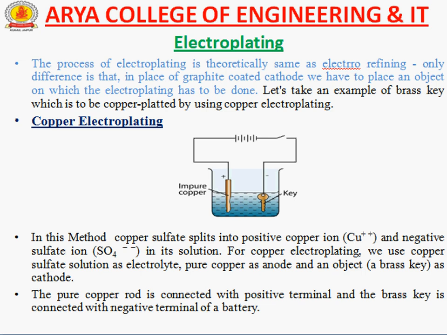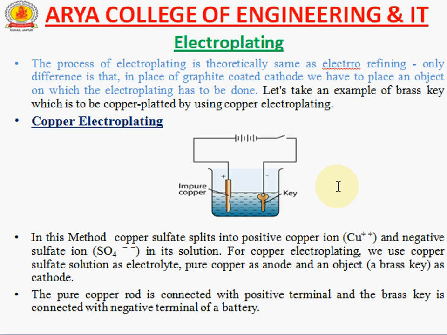So in this application, we take the example of copper electroplating. We can see in this diagram there is the impure copper and there is the key. It's connected with the supply and switch. So there is the battery, the positive sign, the negative sign, and the solution.